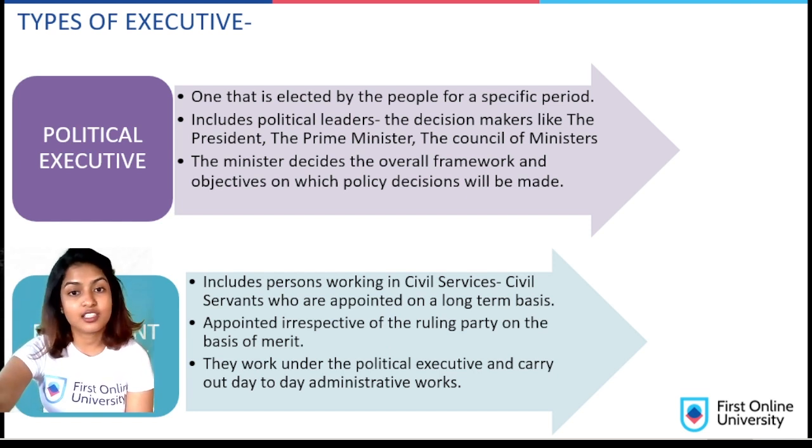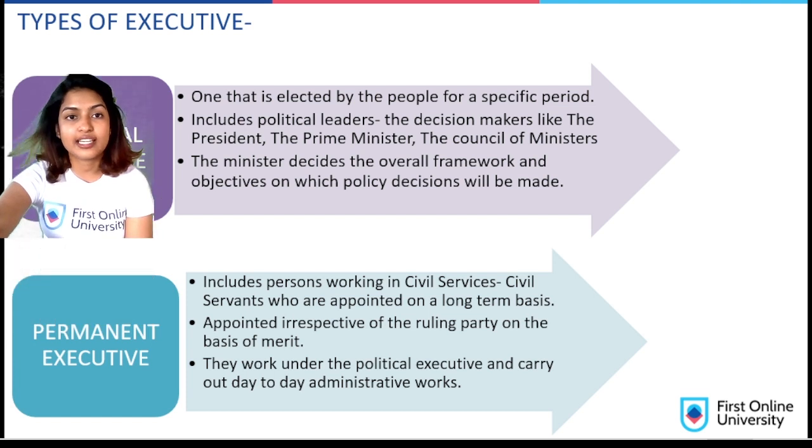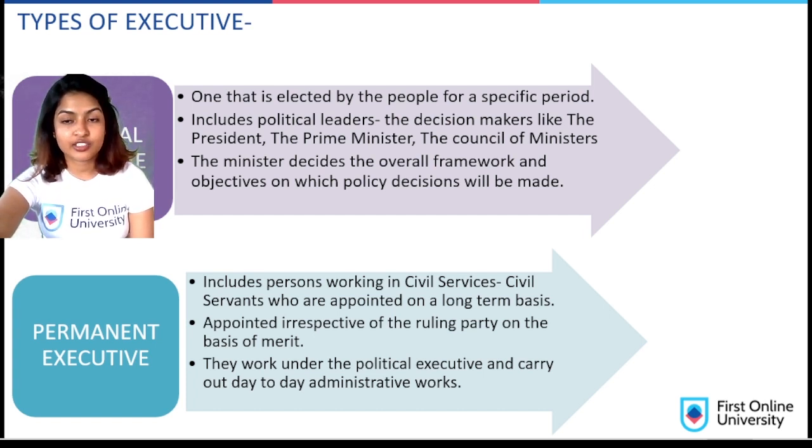We have the second type of executive that's called the permanent executive. So let's go ahead and see what that is. It includes persons working in the civil services. Civil services has civil servants who are appointed on a long-term basis. So these civil servants are appointed irrespective of any political ruling party or any political background because they're clearly chosen on the basis of merit. They work under the political executive and carry out day-to-day administrative work. So they are the permanent lot and the political executive is a temporary lot.